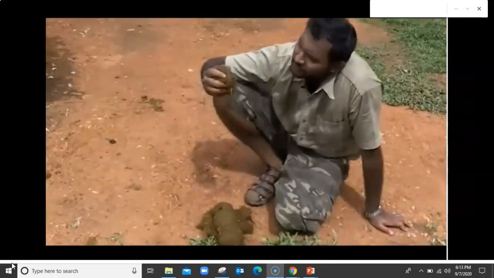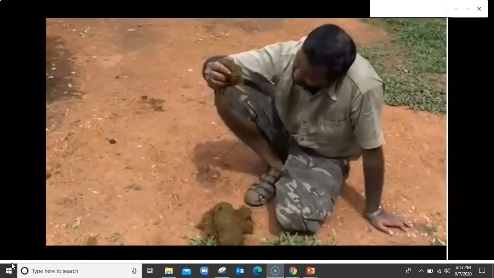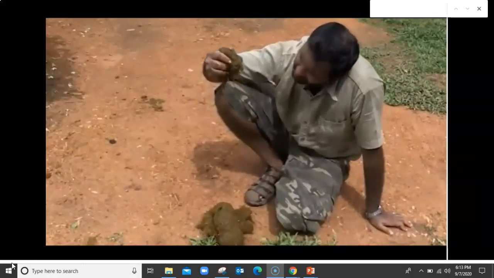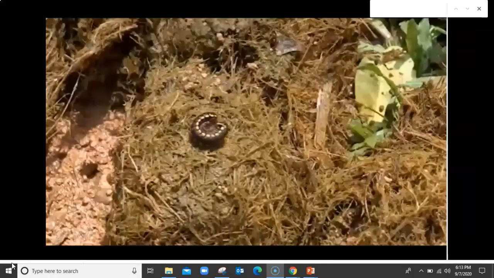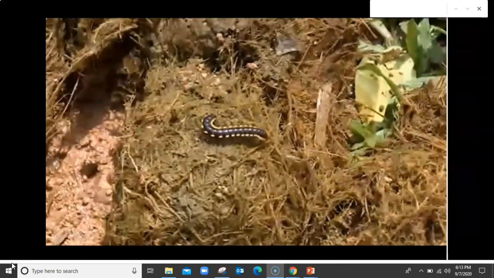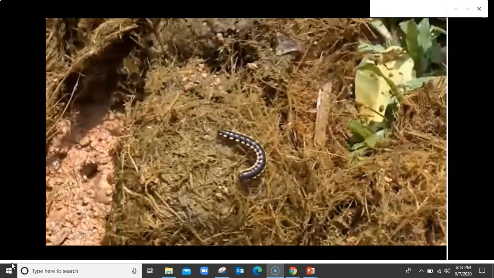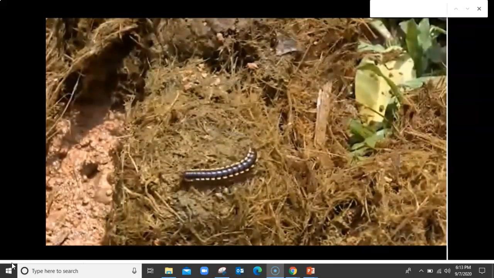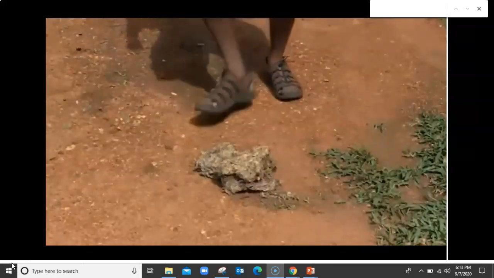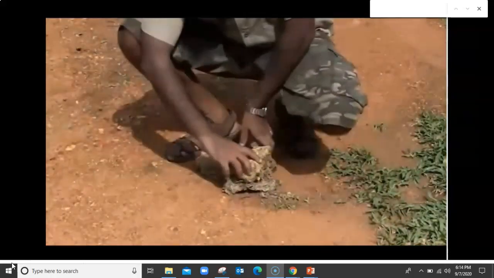Elephant dung holds a lot of water, but only drink in a case of emergency. The dung provides food and water for insects. Elephant dung also plays another very important role in the ecosystem.